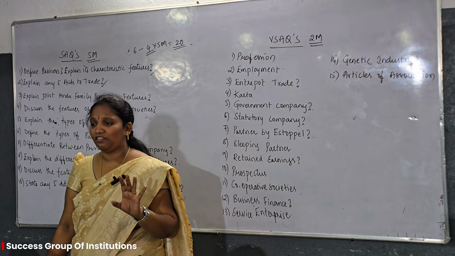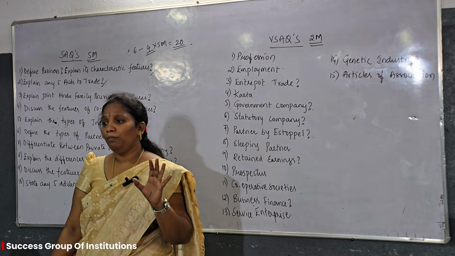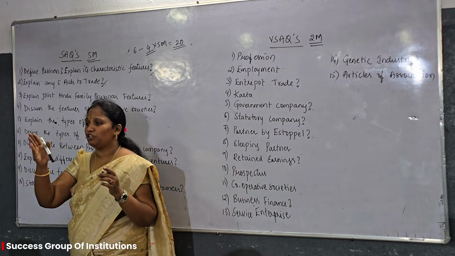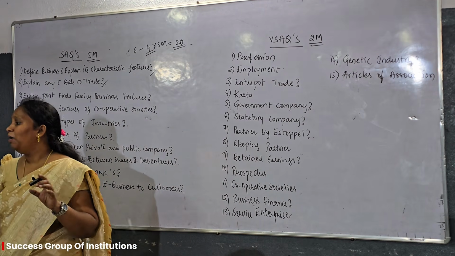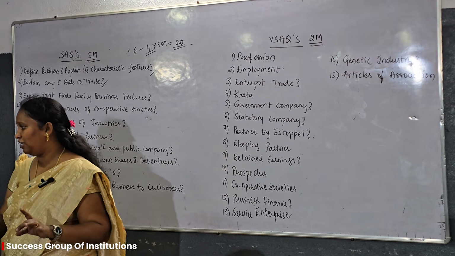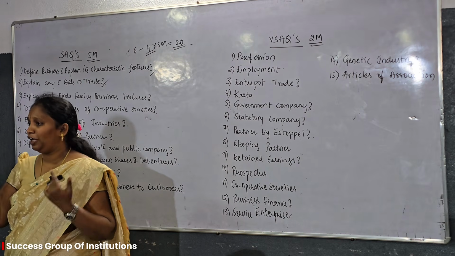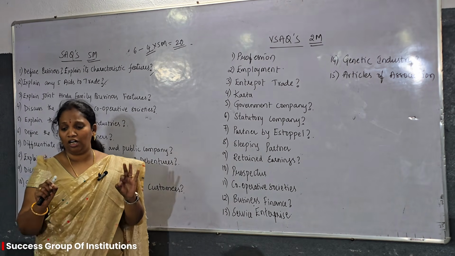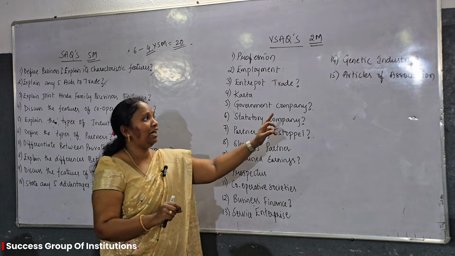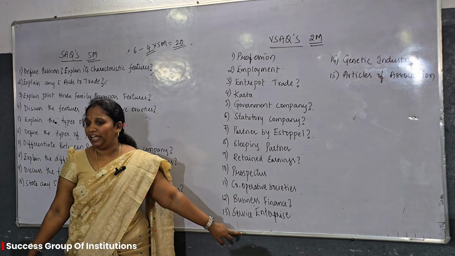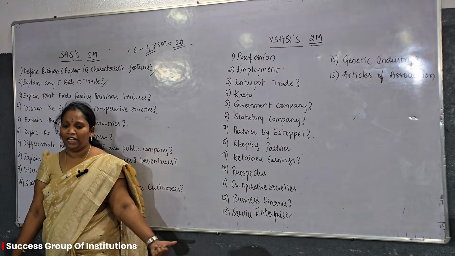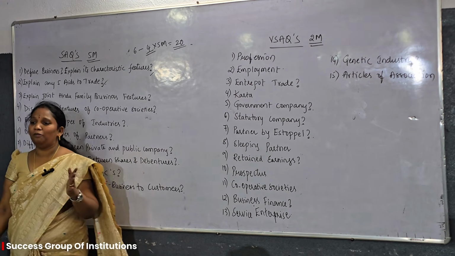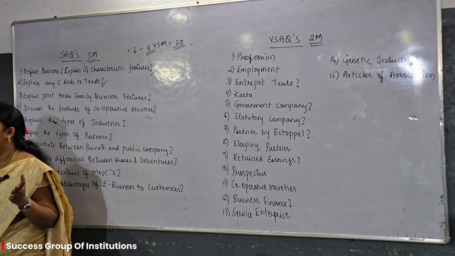Next one is partner by estoppel. For example, a person who is not a partner of that particular firm, but just because of his actions, he is said to be a partner of the business, then that partner is called partner by estoppel. It is also important for VSAQ. 2 marks may be important, partner by estoppel. Next one is partner by holding out. Partner by holding out means what?